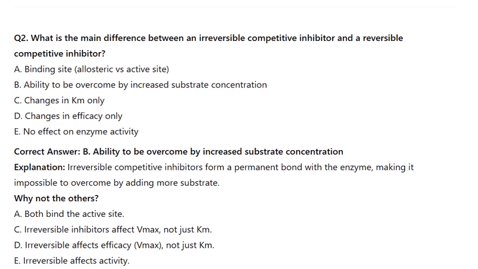Correct answer: B. Ability to be overcome by increased substrate concentration. Explanation. Irreversible competitive inhibitors form a permanent bond with the enzyme, making it impossible to overcome by adding more substrate.